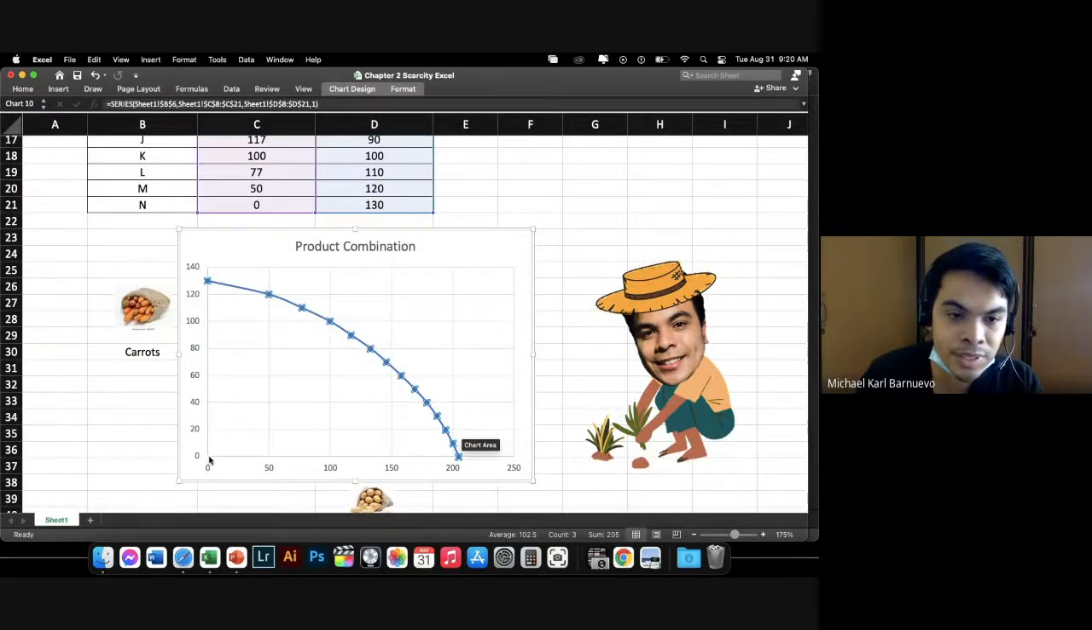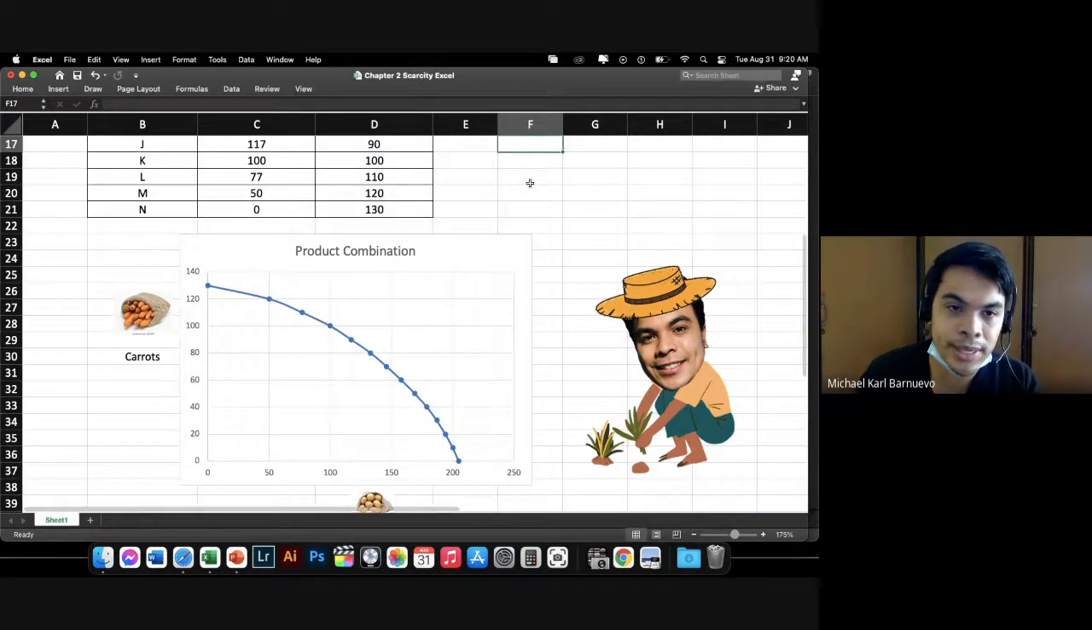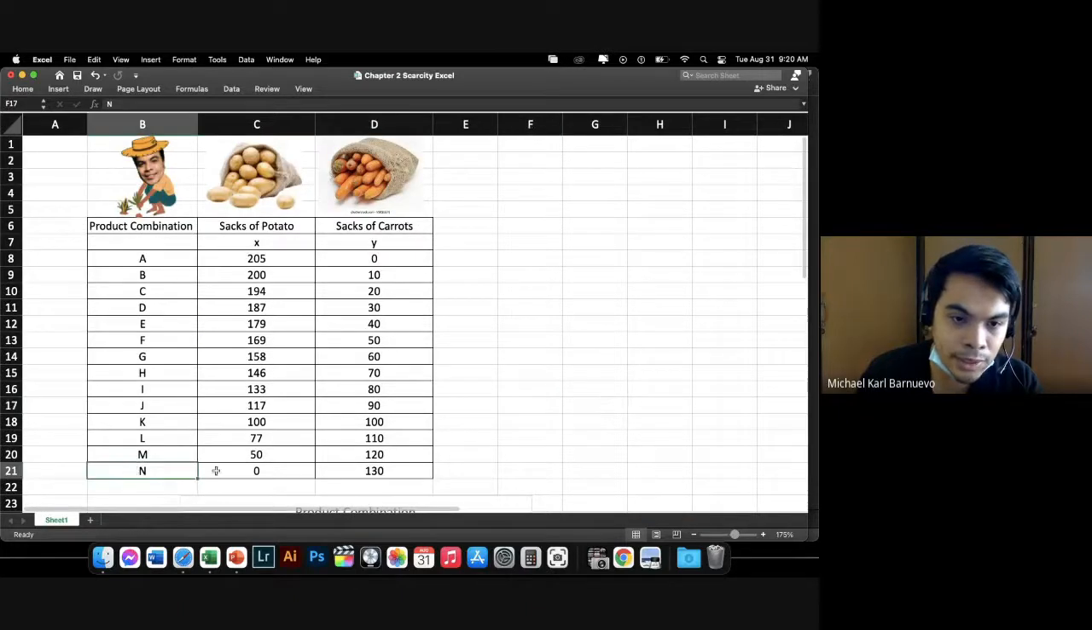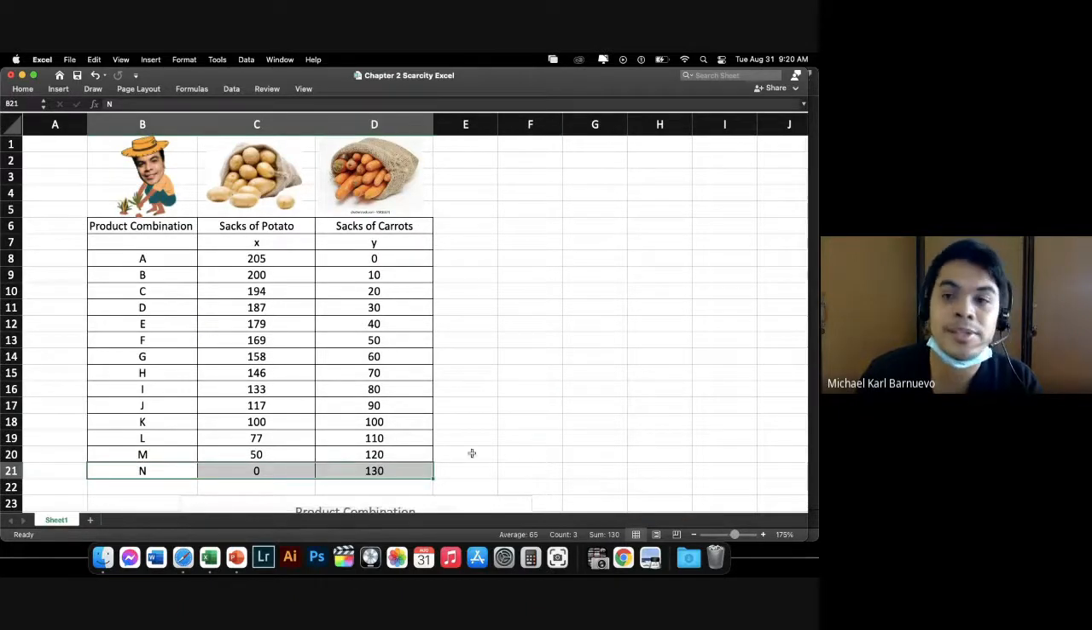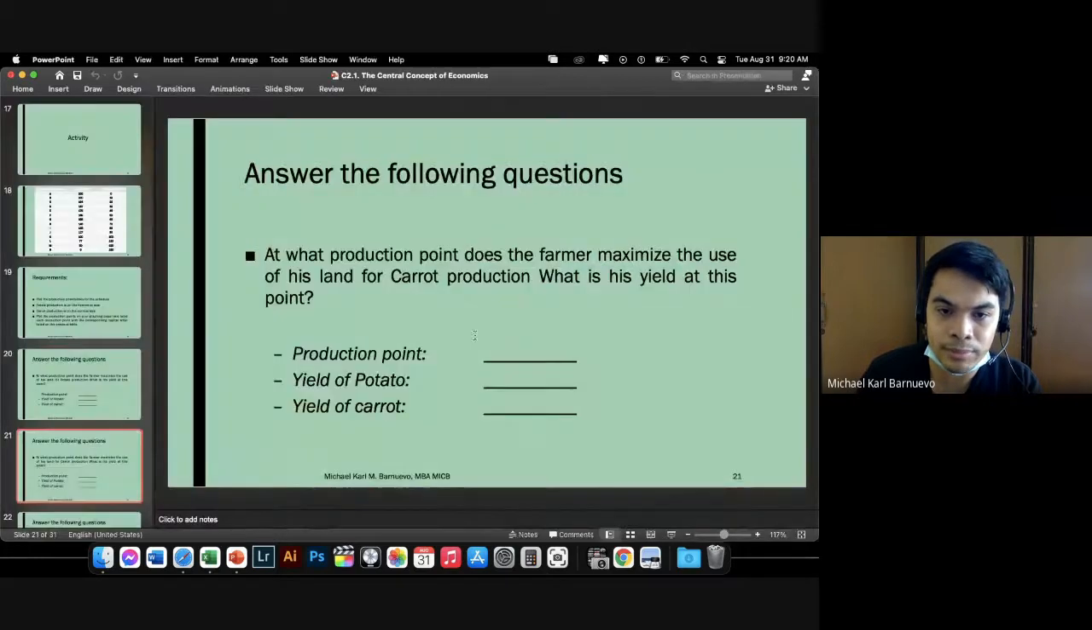Siyempre, dapat 0 si potato dahil ang demand is nasa carrots. Ang production ko naman is 130. So, going back here, nandito siya sa combination N, to maximize the production of carrots. 0 sacks of potato, 130 sacks of carrots. Ayan. Production point N, 0, 130.